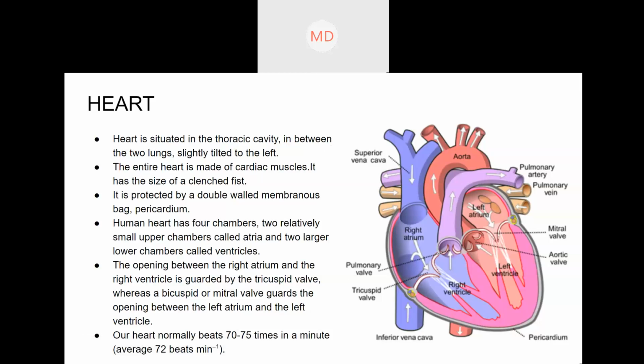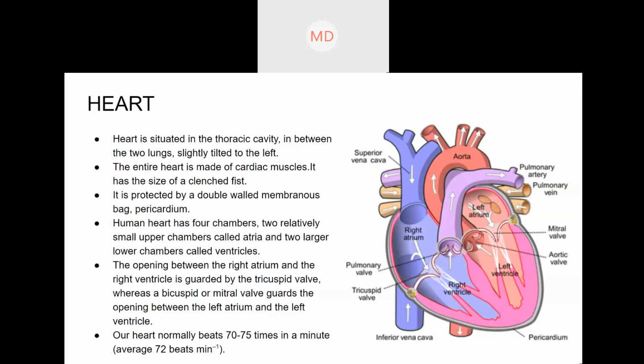This is the position of the human heart. The size of a human heart is somewhat around the size of your fist. A fist is the shape of your hand when you want to punch something.